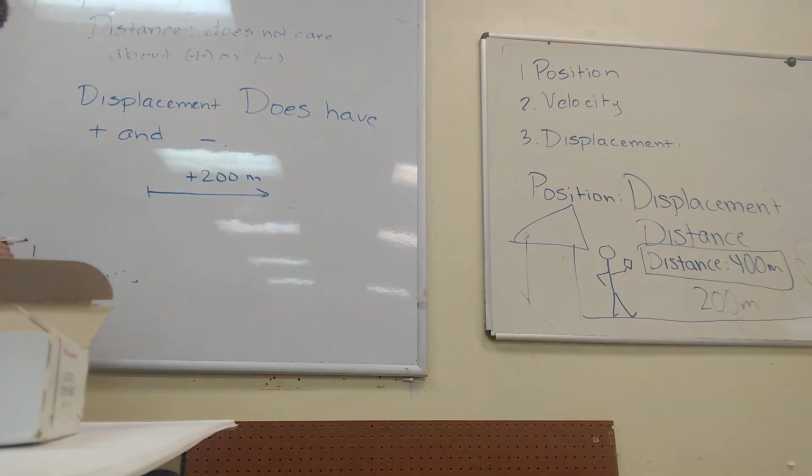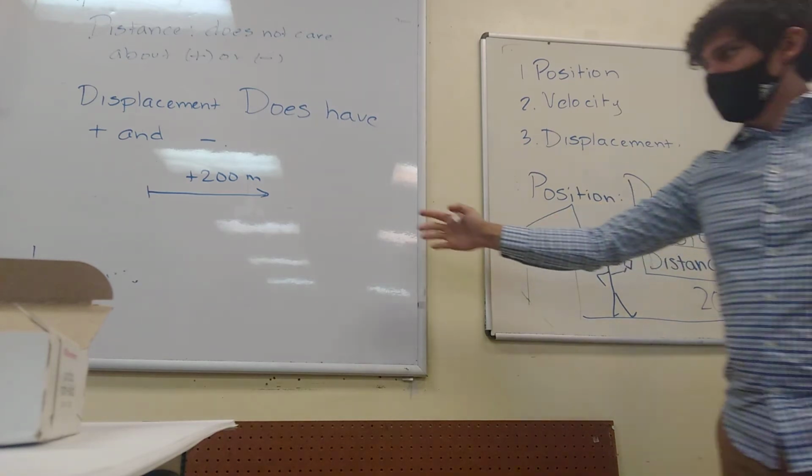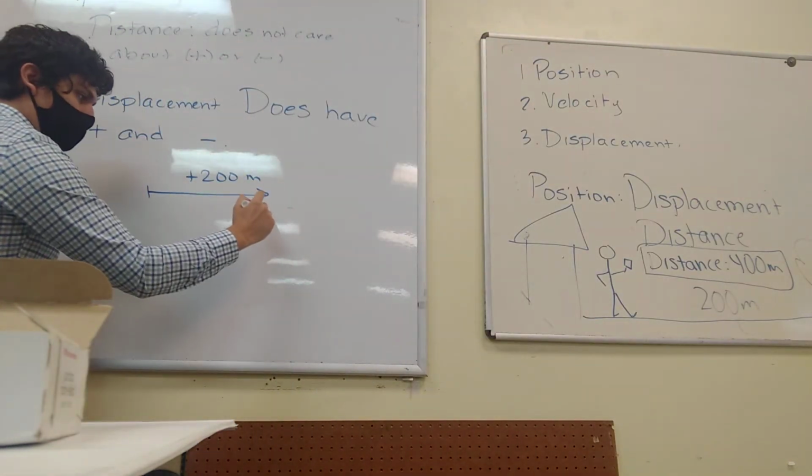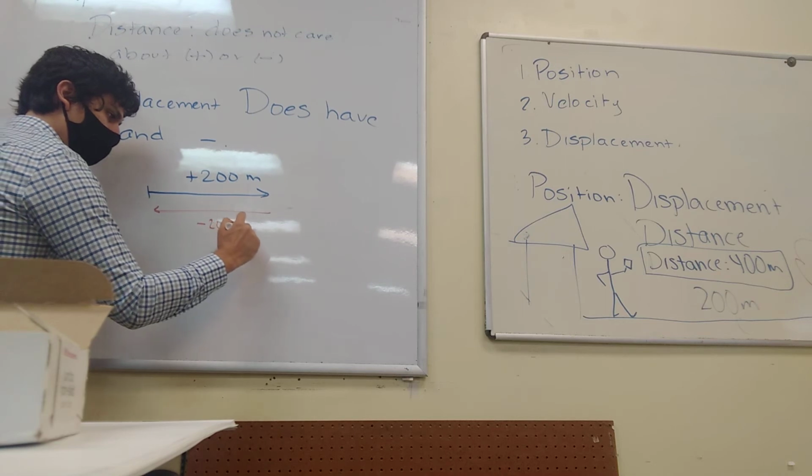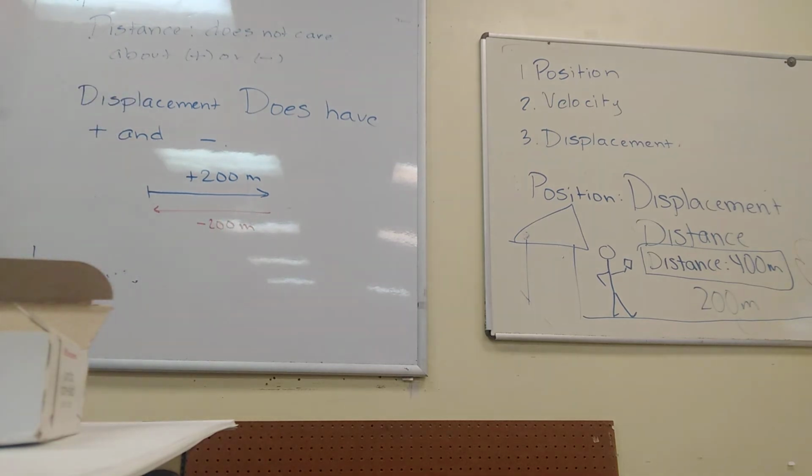But now, Mr. Galt, I reach the park, and I turn around and I start heading that way. So if I head now that way, the opposite direction, if this is positive, that way is negative. So how far have I walked from the park to my house? Negative 200 meters. So then, I walked 200 meters that way, 200 meters this way, negative 200 meters that way.